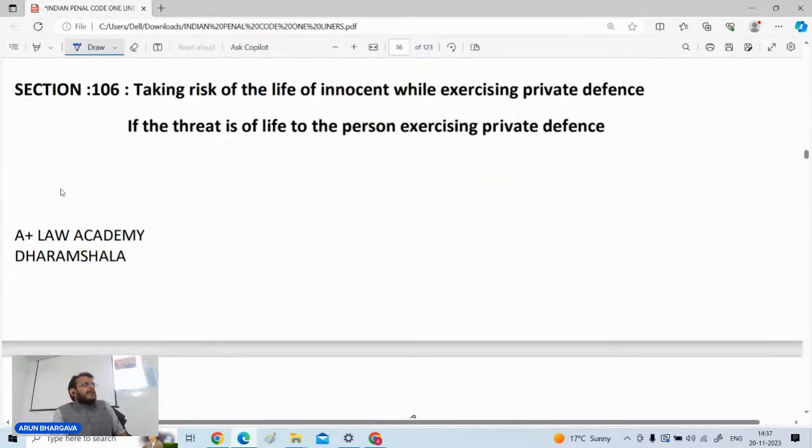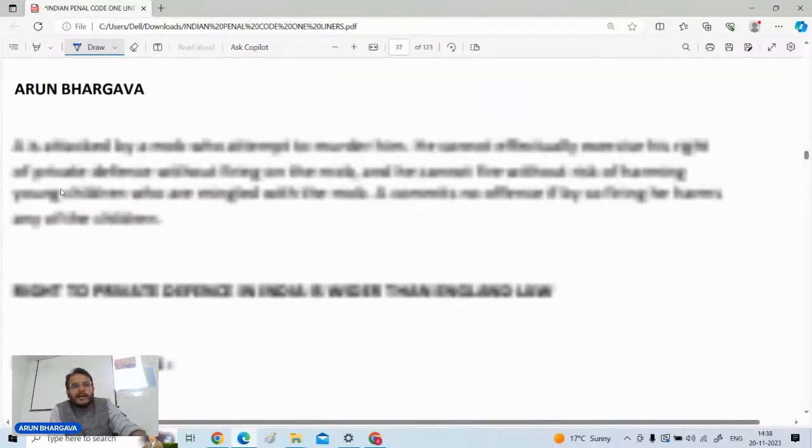Section 106, last section with respect to the general exceptions, that talks about that if while exercising the private defense you have to take a risk of the life of the innocent person, you can go for that risk also. कि अगर life threat था, life threat है, if there is a life threat to a person and for exercising private defense he has to take the risk of the life of innocent, ठीक है, तो वहां पे आप वो रिस्क उठा सकते हो, सेक्शन 106 आपको अलाउ करता है.